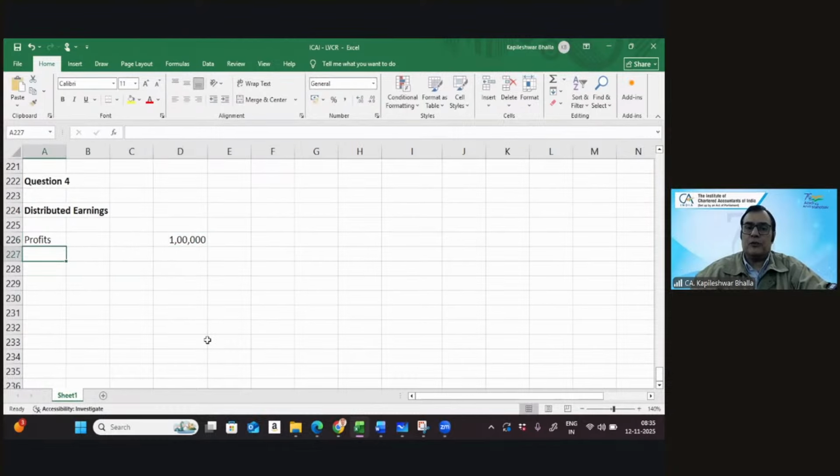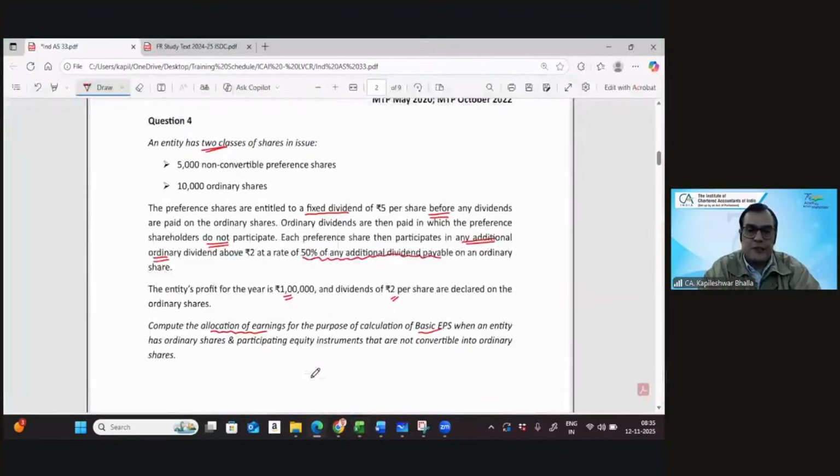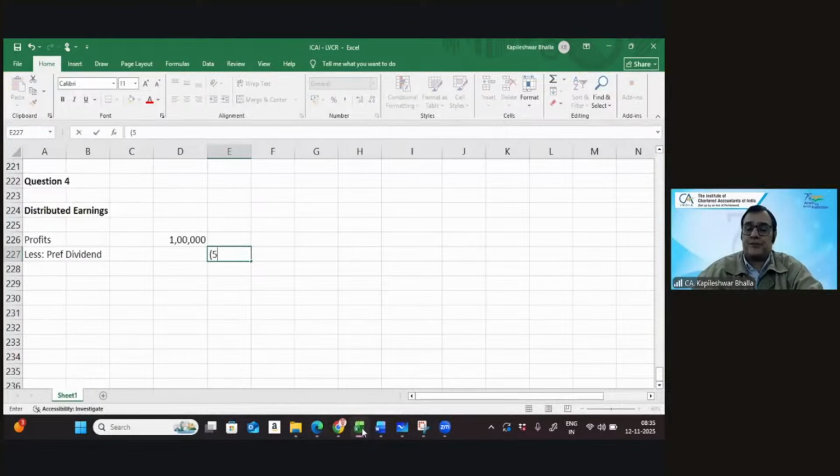And from this, you're going to reduce, first of all, the preference dividend. So let's reduce the preference dividend in this case. If I just work out the preference dividend, the preference shareholders are given a fixed dividend of 5 rupees a share. So we give them 5,000 shares at the rate of 5, and that works out at 25,000.